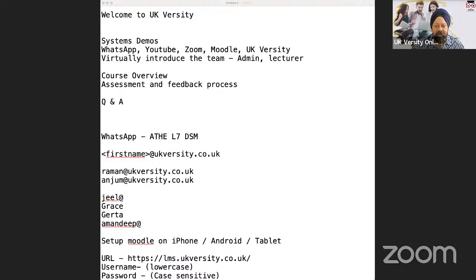The other way would be to go into the business tab, drop down, and go to the Level 7 Strategic Management course. ATHE is the awarding body, Level 7 is the level at which you're doing the course, and the diploma is called Strategic Management. Now, when I click on this, it will open up the entire course that you have to study, as you can see.